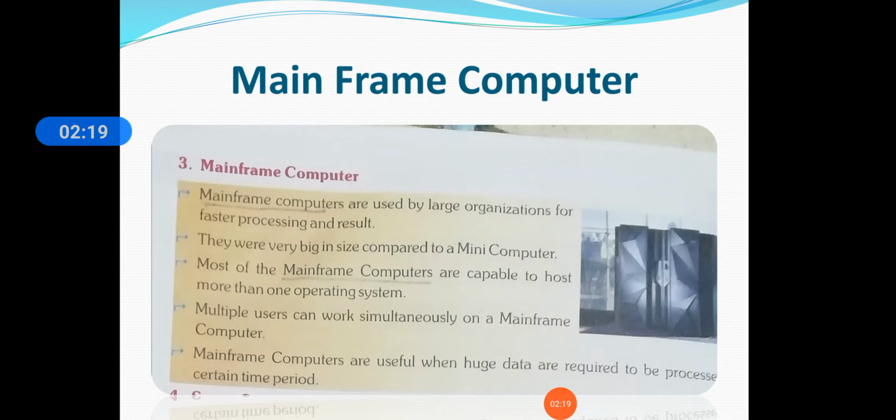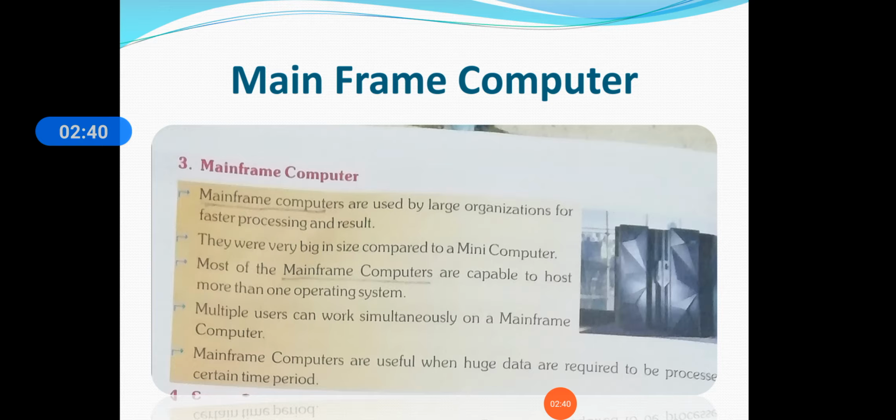What is meant by large organization? Large organizations are big companies. Amul, Tata, these are big organizations. Nestle, okay, McDonald's, these are big organizations. So for faster processing and result, they are using the mainframe computer.